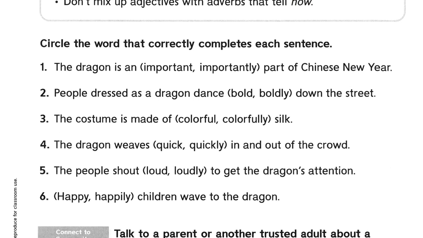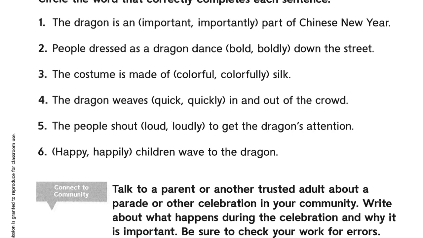Circle the word that correctly completes each sentence. You'll notice that we have things like important, importantly. So that's an adjective, that's an adverb. Uh-oh, you have to know the difference. Bold, boldly. Colorful, colorfully. Quick, quickly. Loud, loudly. Happy, happily. So let's see what's going on.